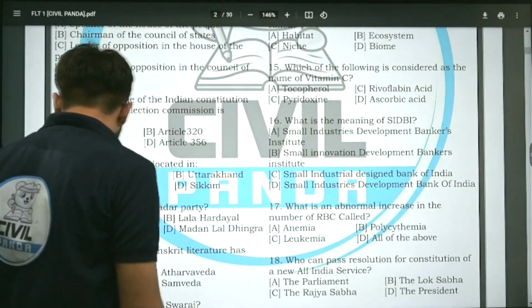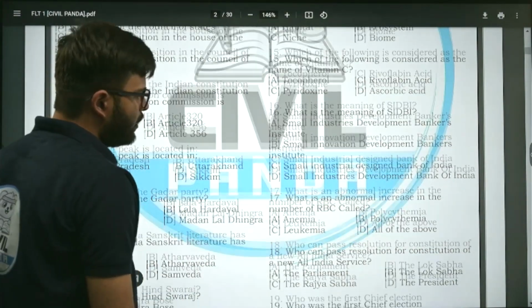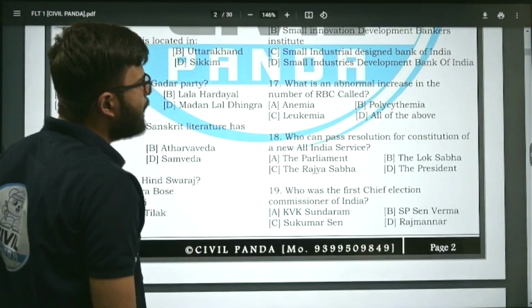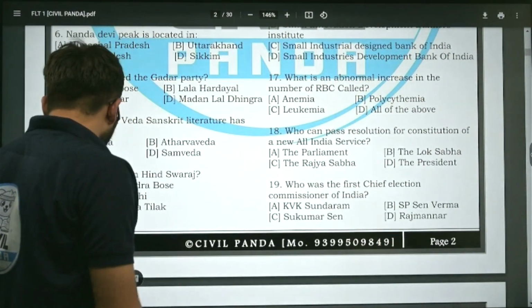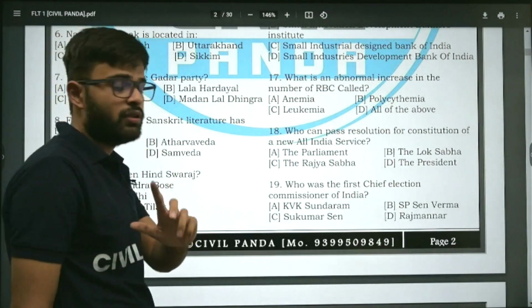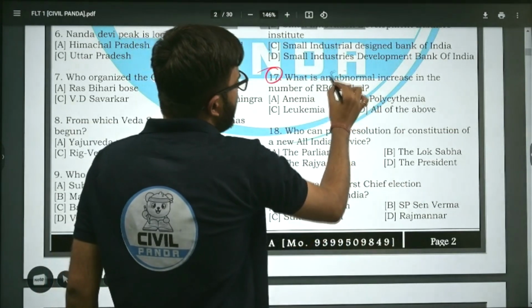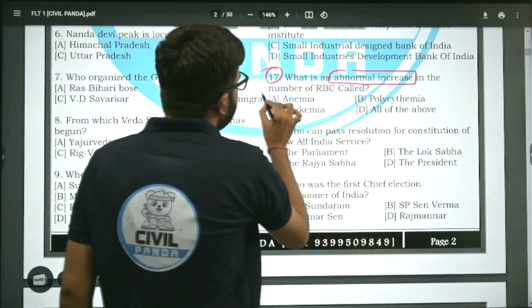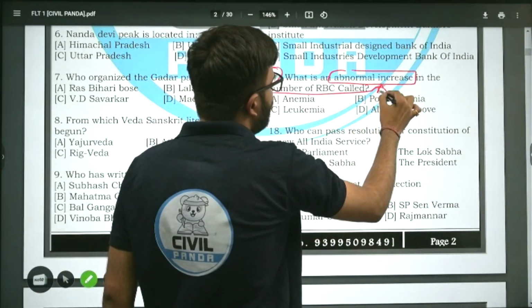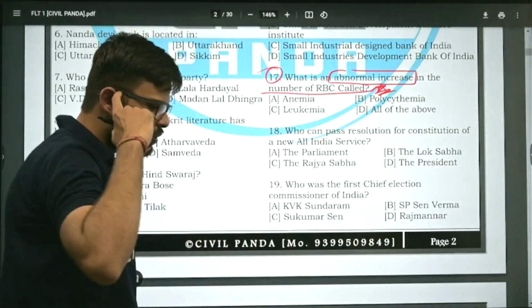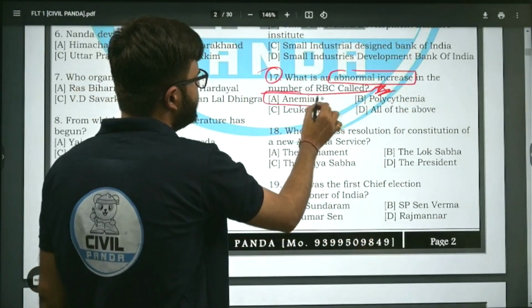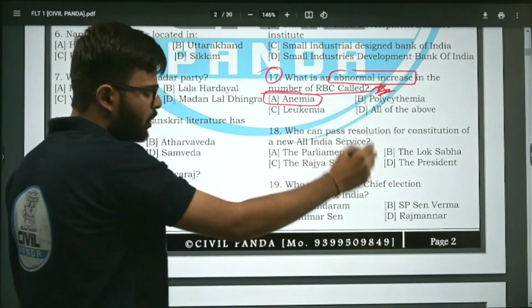All right, question number 17. What is an abnormal increase in number of RBC? Do not ignore the science question. Focus on the science question particularly. What is an abnormal increase in number of RBC called? Now, you all know anemia. Is it anemia, polycythemia, leukemia, or all of the above?